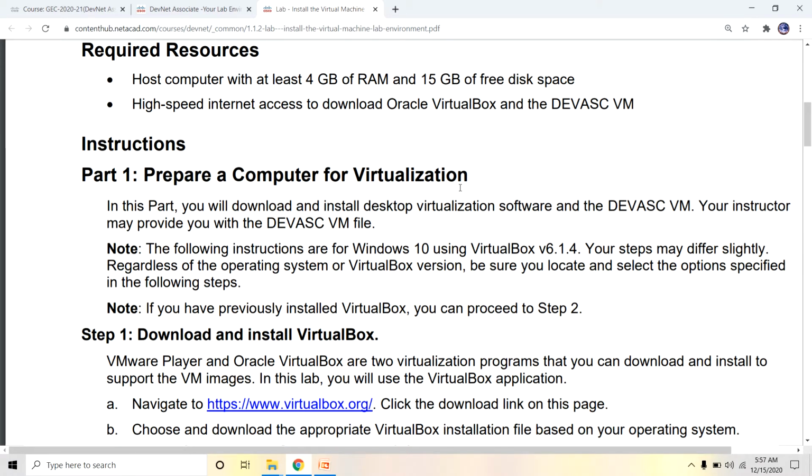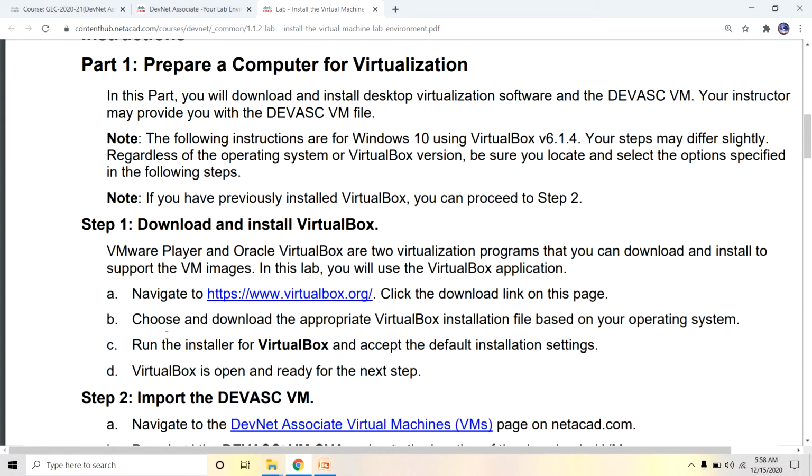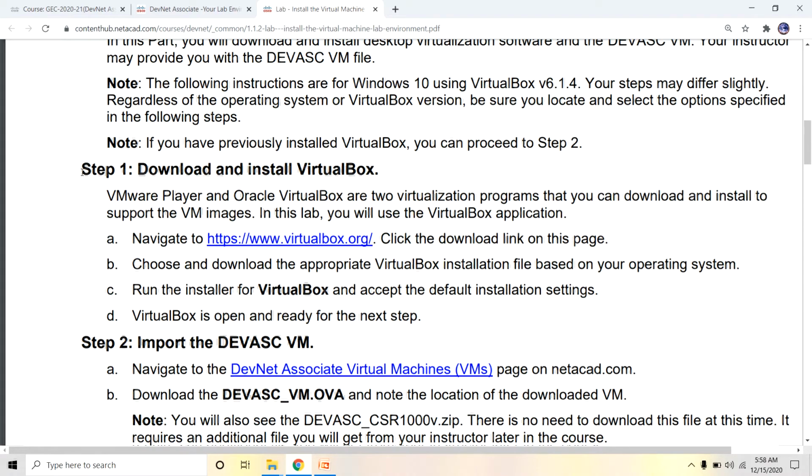Prepare a computer for virtualization. In this part we will download and install the desktop application software and the DevNet VM. Here is the complete step-by-step process of what you have to do. In part 1, step 1, download and install VirtualBox.